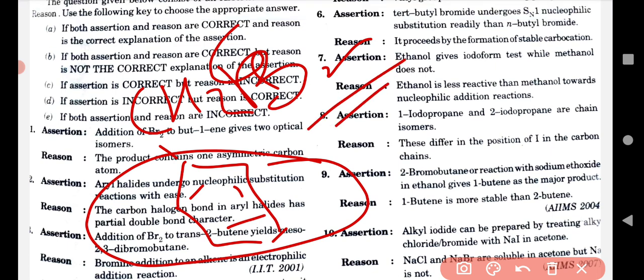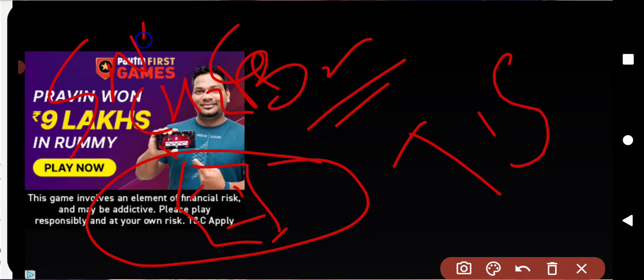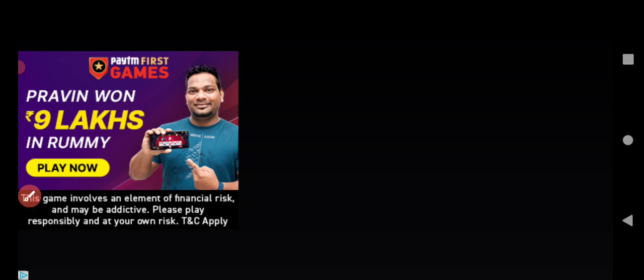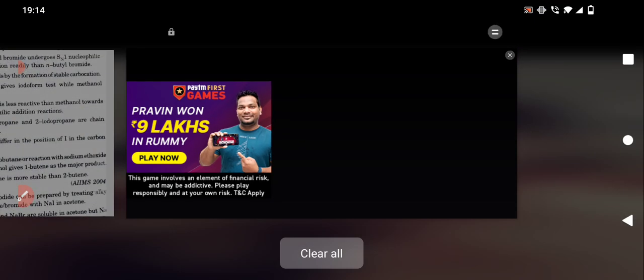So the formation of the transition state, which is formed in the SN2 mechanism, is not possible. That's why only the SN1 reaction is possible.